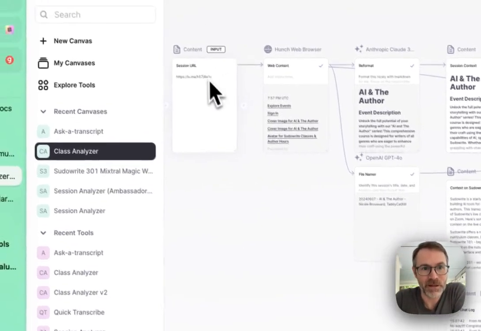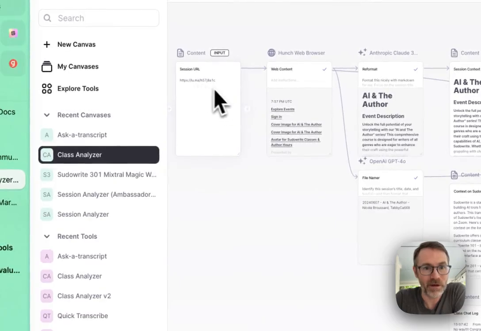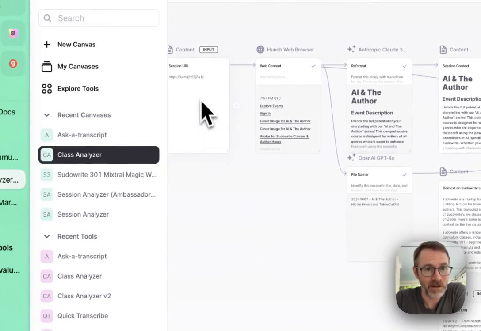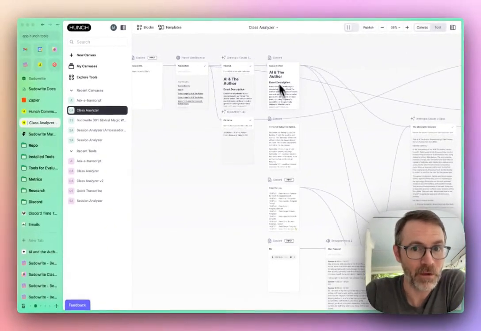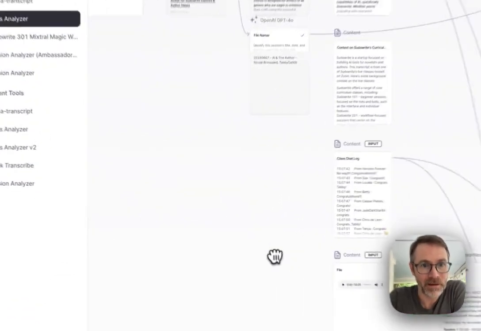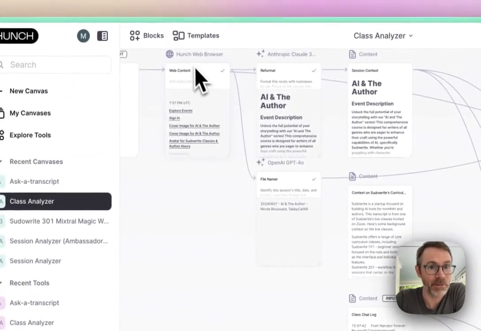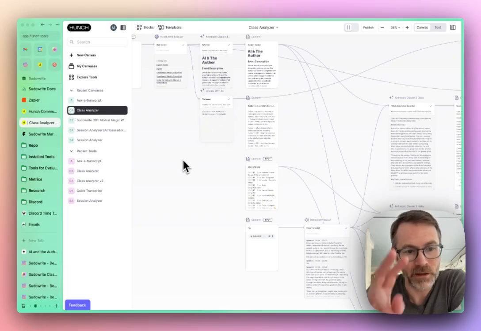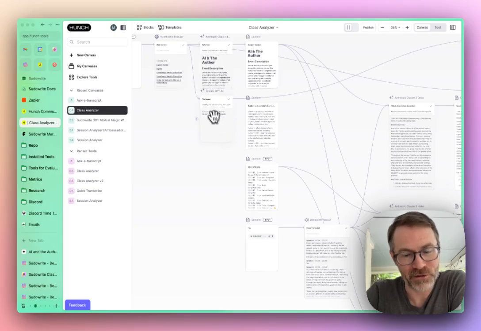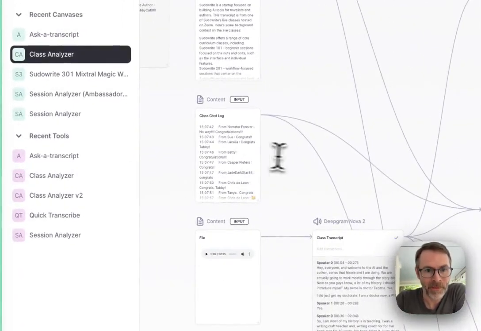This is how it works. You can see the URL is used for a couple of things. First of all, we visit and scrape that, and we're able to grab full session context and store it in a content block. We're also able to make a little call to extract an appropriate file name from that. And I'll show you what we do with the file name in a bit.